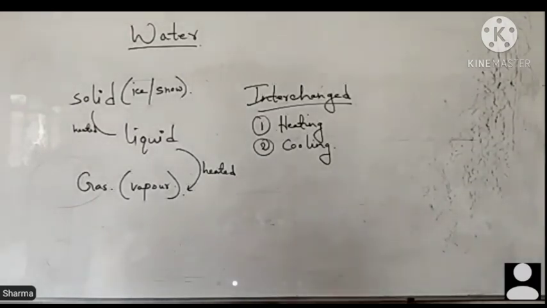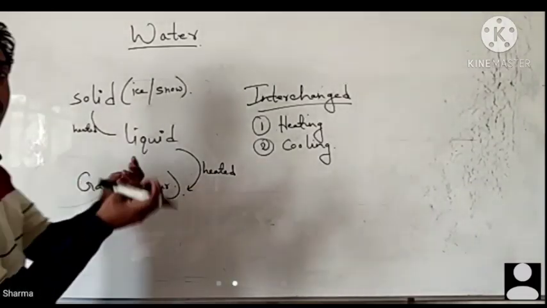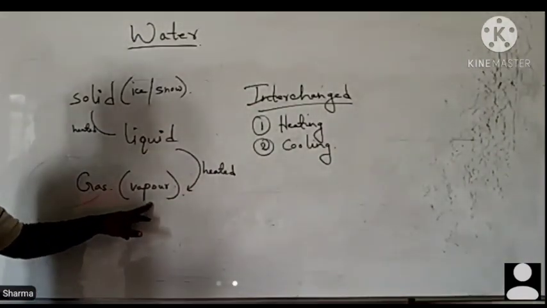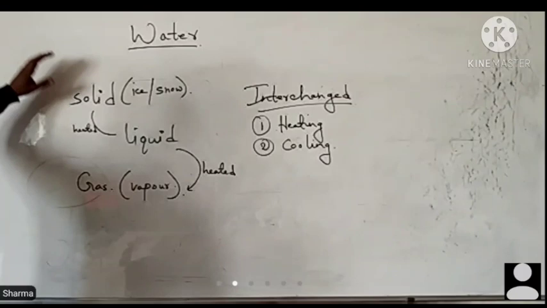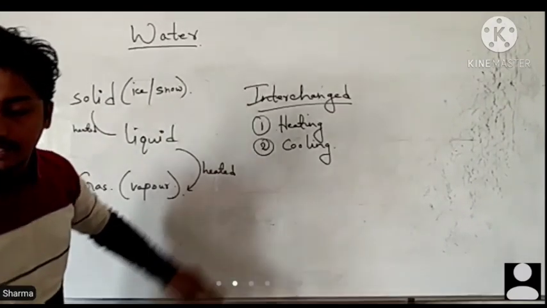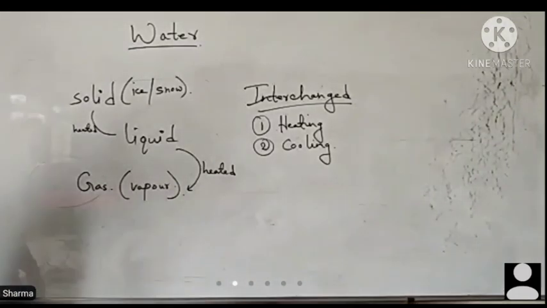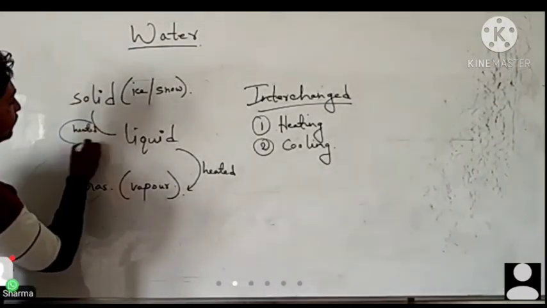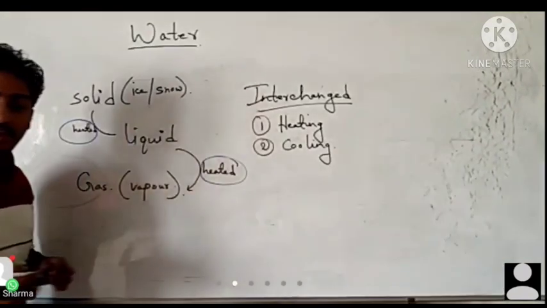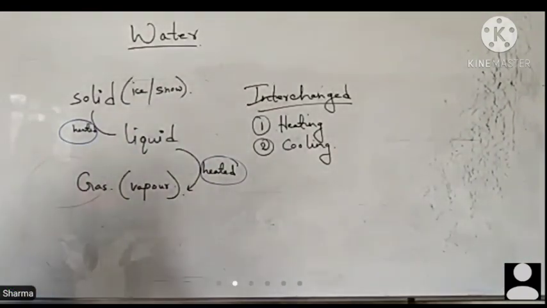The steam you will see rising up. So it changes into vapor. So we can change solid into liquid and liquid into gas by the process of heating.